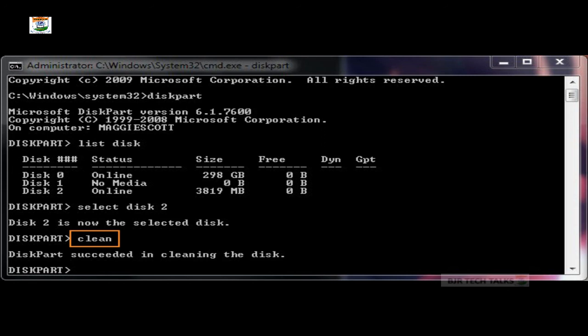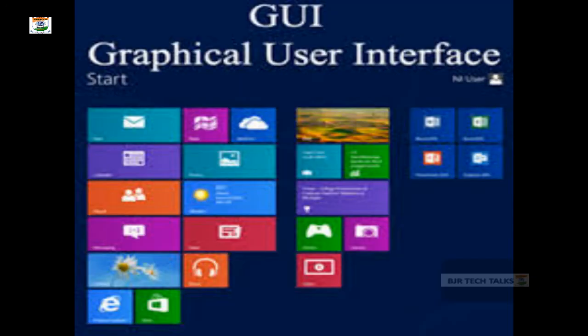So coming to the second kind of user interface, that is called the graphical user interface, in which you can see a Windows based environment, and normally we call this kind of user interface a desktop.